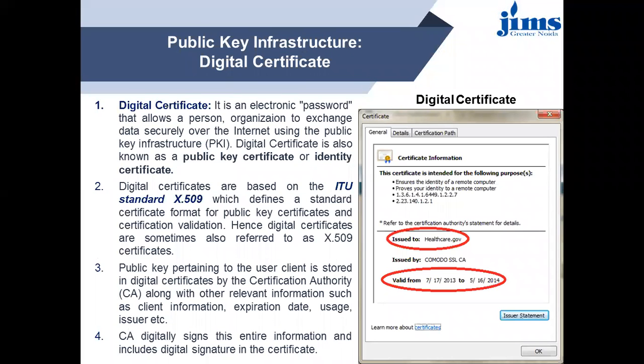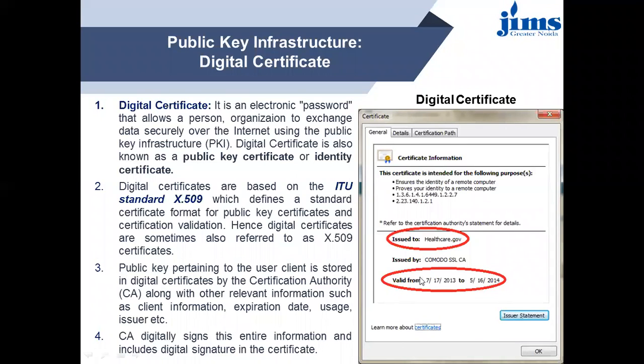Public key infrastructure and a digital certificate. What is a digital certificate? It is an electronic password that allows a person or organization to exchange data securely over the internet using the public key infrastructure. A digital certificate is also known as a public key certificate or identity certificate.